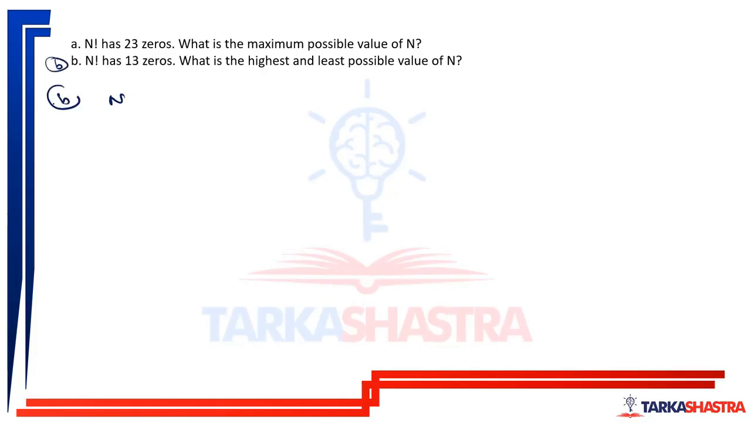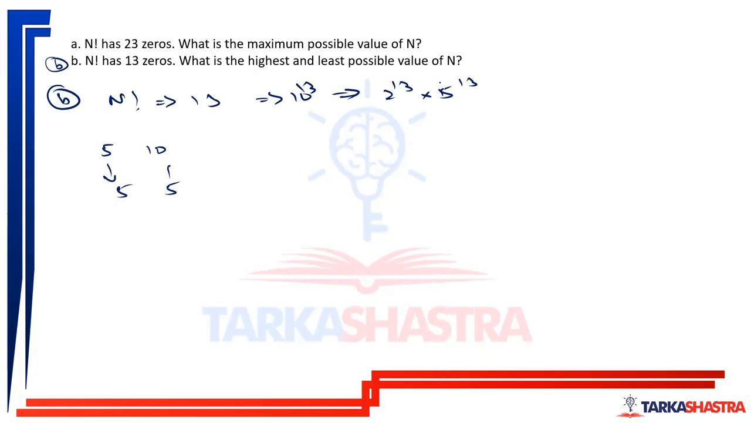b वाला थोड़ा सिंपल. n factorial has 13 zeros, है ना. तो 13 zeros मिलने के लिए मेरे को 5 पे 1 मिलेगा. फिर 10 पे दूसरा 5 मिलेगा, है ना. 13 zeros मतलब 10 to the power 13 है, which means 2 to the power 13 into 5 to the power 13 है. So highest power of 5 is 13.